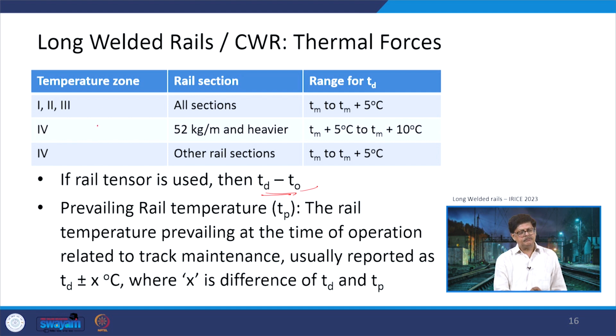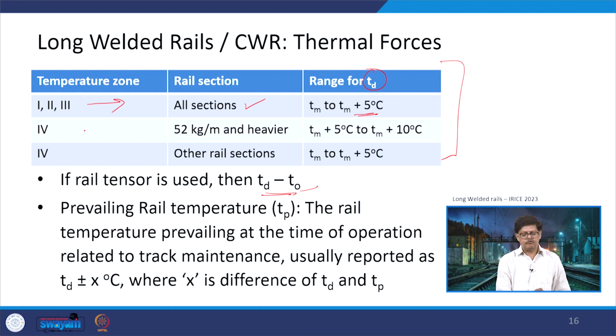Now, in the case of the various temperature zones, which rail section is used and what should be the range of Td, has been given in this table. For the temperature zones 1, 2 and 3, all of the rail sections can be considered, and here the value of Td ranges from Tm to Tm plus 5 degree centigrade. So, whatever is the mean temperature, mean temperature to mean temperature plus 5 degree centigrade is the value which we can take.